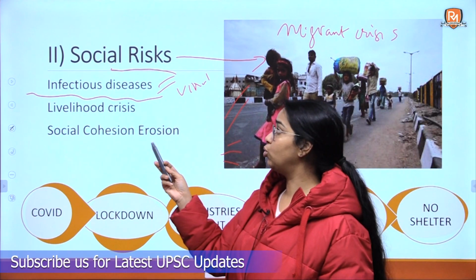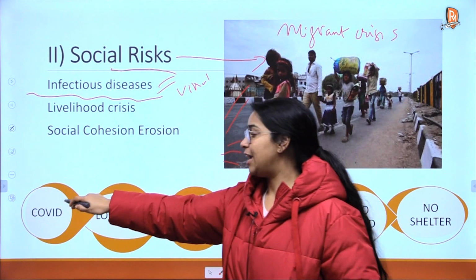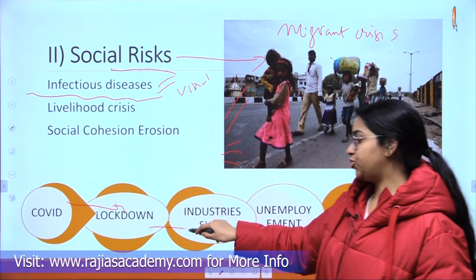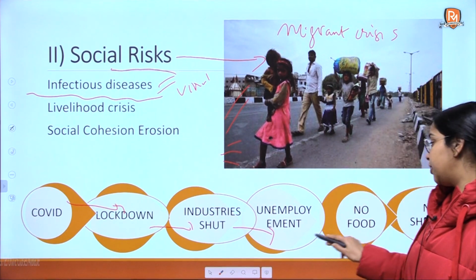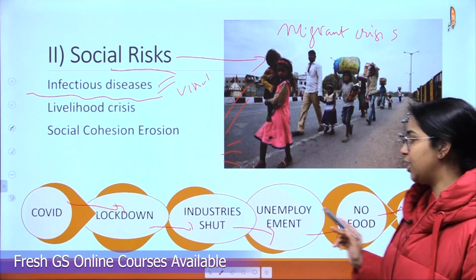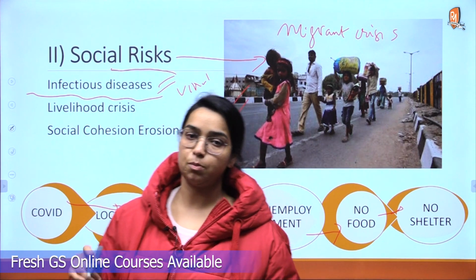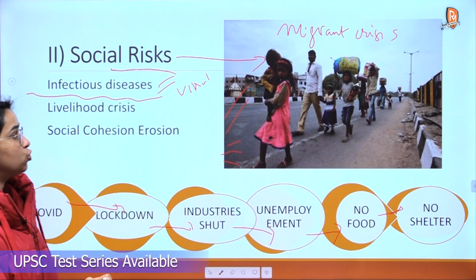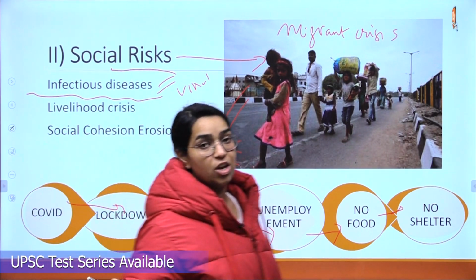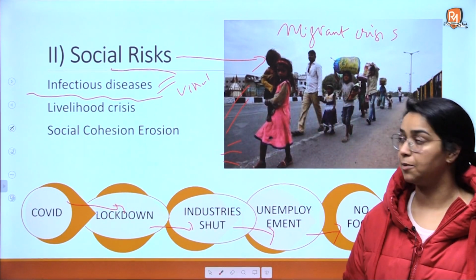COVID led to lockdown, lockdown led to industrial shutdown resulting in unemployment, resulting in no food, no shelter, and causing this migrant outflux from the cities. So these kind of social risks are present because of the infectious diseases that are increasing.